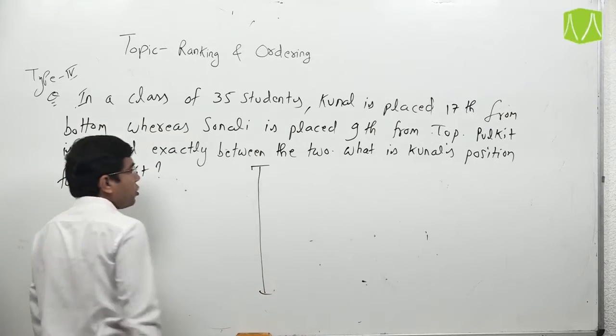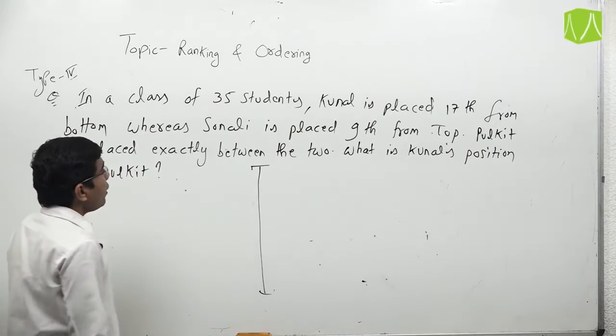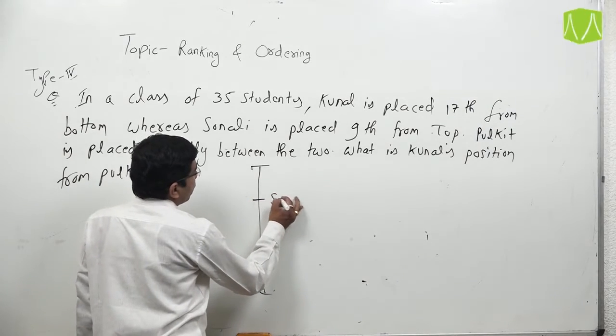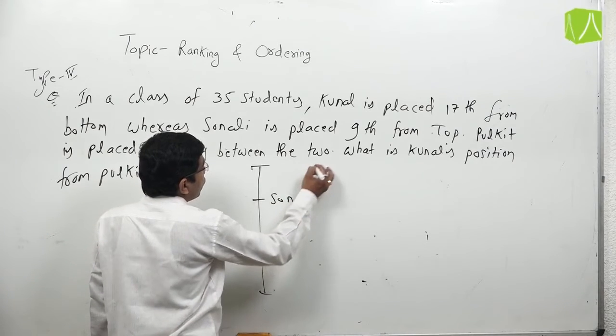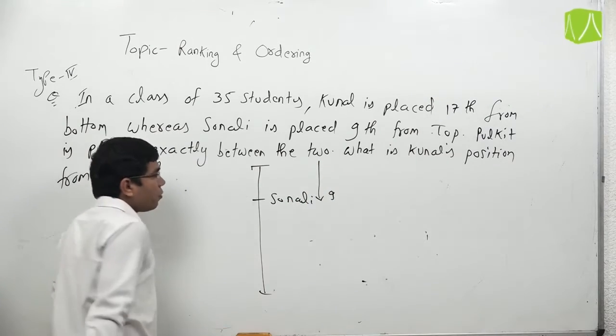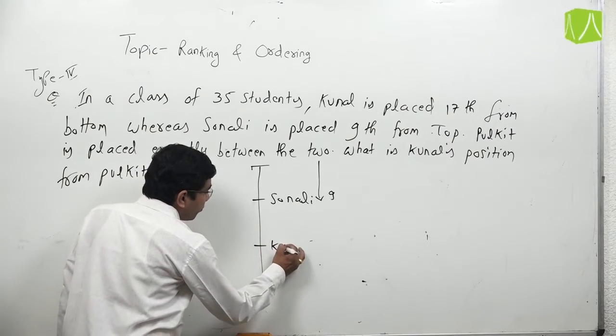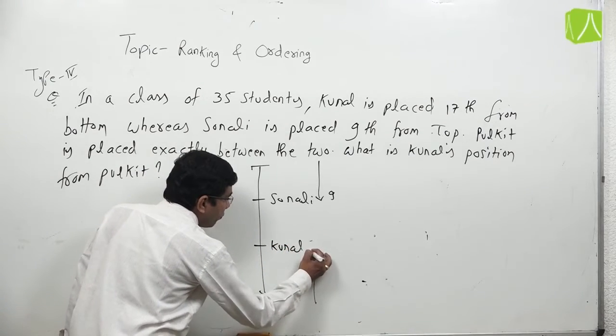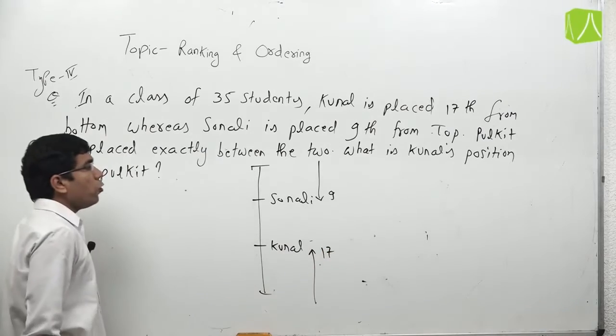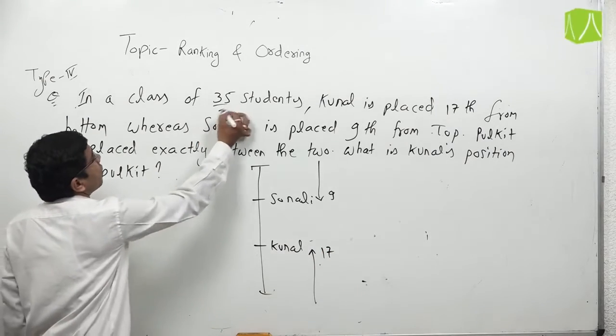For this question, suppose it is the position in the class. Sonali is 9th from the top and Kunal is 17th from the bottom. Total there are 35 students.